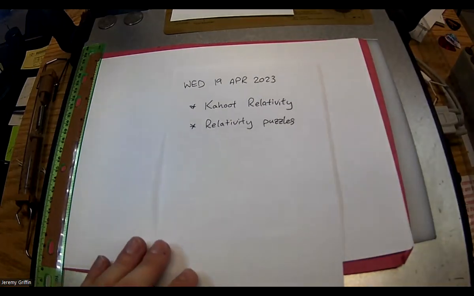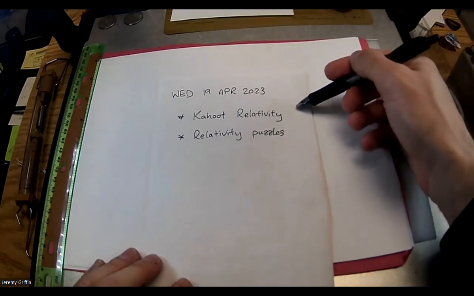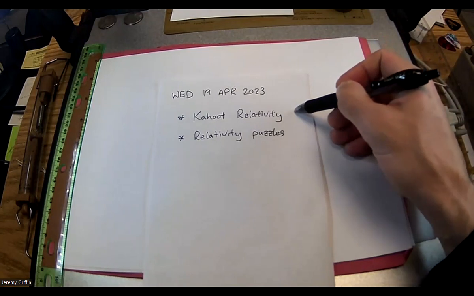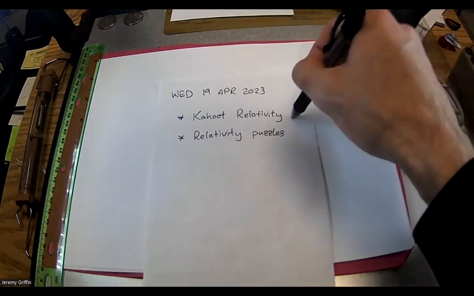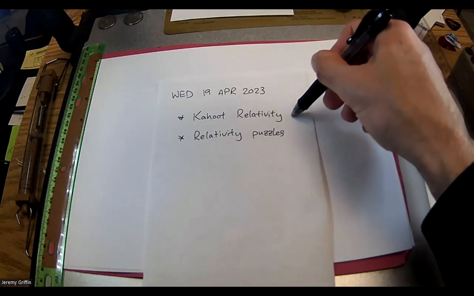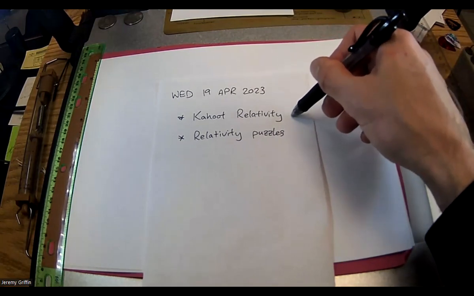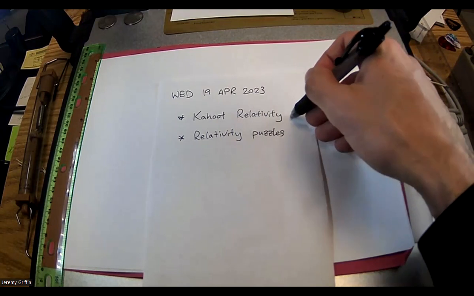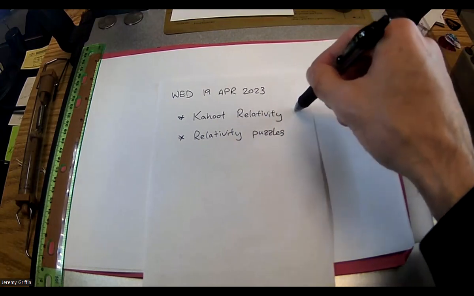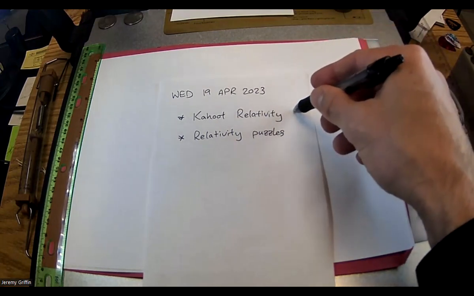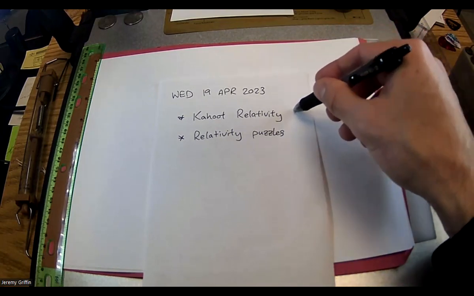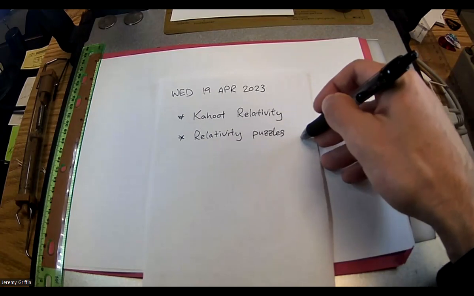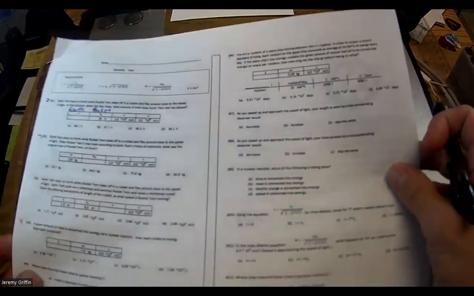So we're going to do a Kahoot on relativity, some conceptual questions. A bunch of guys just hopped on that, about to switch over and do that. Okay. And I mentioned too, I have not printed these questions out, but I have posted them to Google Classroom, so if you want to access them there. Okay. So I'm going to see if you guys have been able to follow the concepts of how special relativity works for the last couple days. And then the second half of class, we're going to finish these puzzles.